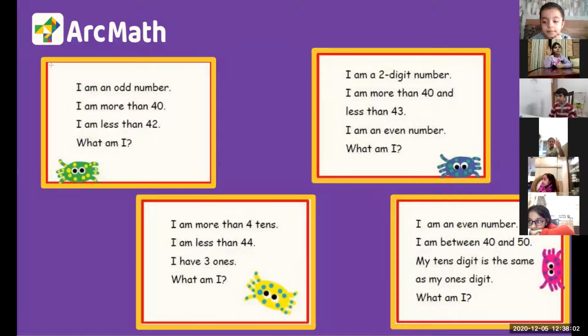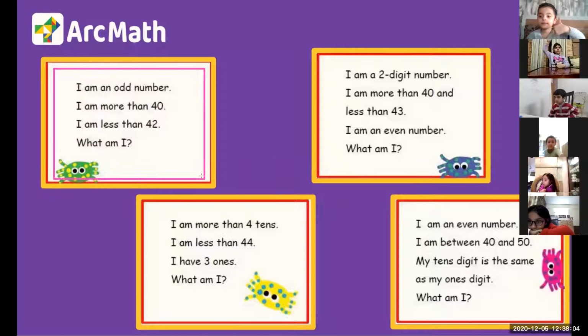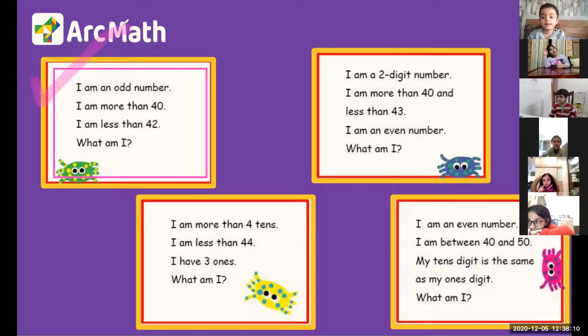Okay, anyone who wants to answer it? Anshu, okay. Yes, Anshu. What is an odd number? Unmute yourself. Yes. 1, 3, 5, 7, 9, 11. Yes, very good. So we have 1, 3, 5, 7, 9 and so on. Saran and Chet, I will ask you also, but just wait for some time.